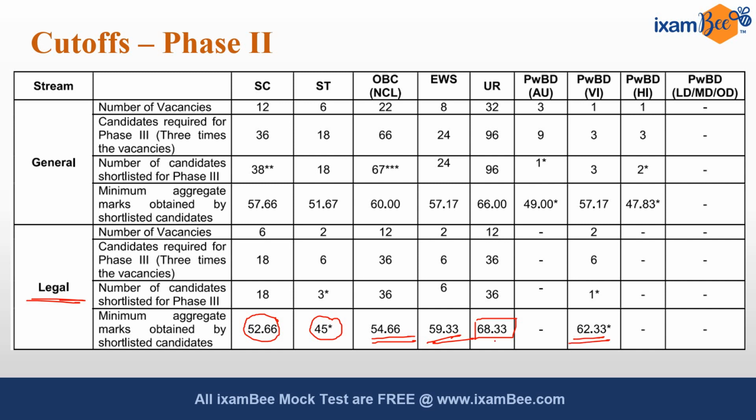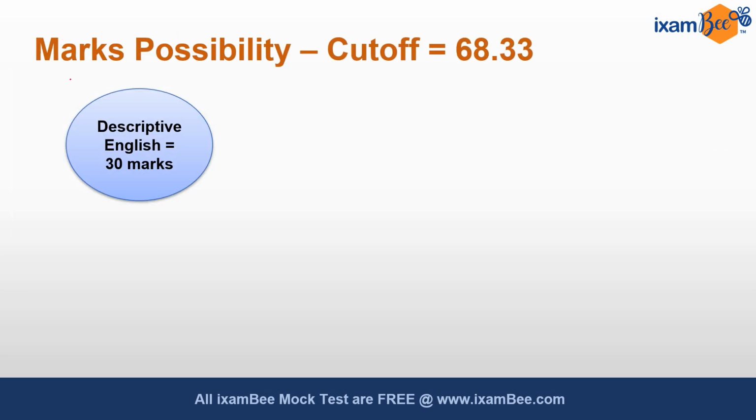We will take up this unreserved category cutoff and try to understand how much we should score in paper 1 and paper 2 so that we could have cleared this previous year cutoff. Based on that, you can understand what should be your target score in phase 2. So here we will take up different scenarios and try to understand what should be our target score, keeping in mind that the previous year cutoff was 68.33.